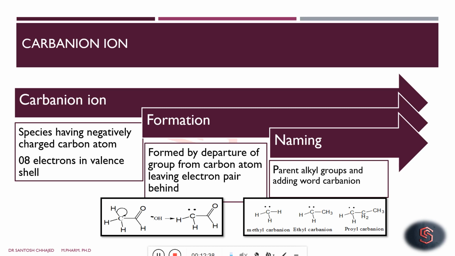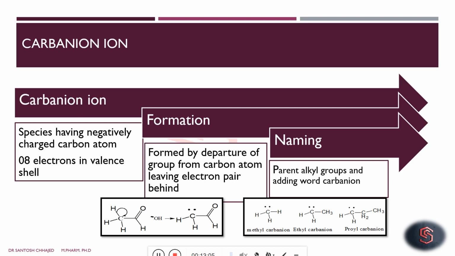Now we'll move further and discuss another intermediate, that is the carbanion. It is a species having a negatively charged carbon atom. Negatively charged carbon means it contains 8 electrons in its valence shell, unlike a carbocation which contains 6 electrons. A carbocation is formed by the departure of an electron-withdrawing group from the carbon.